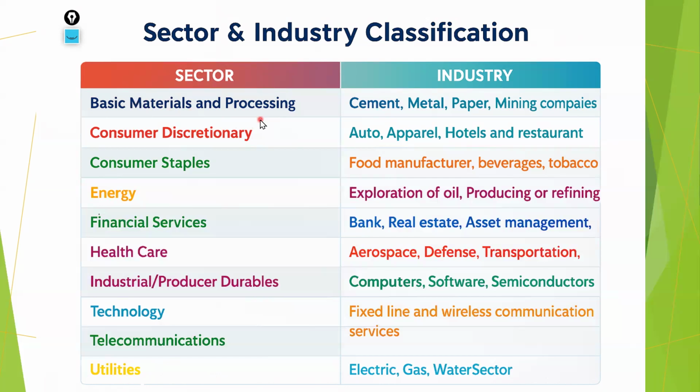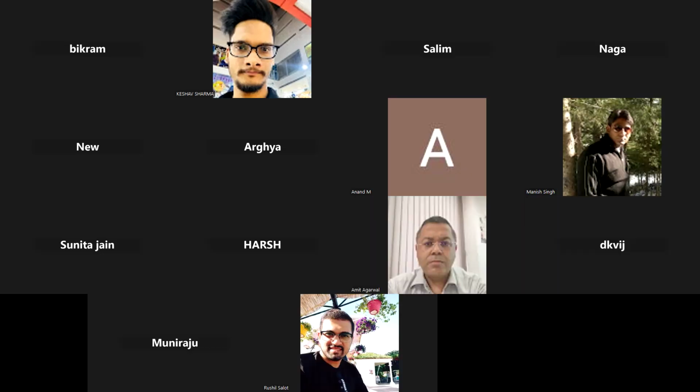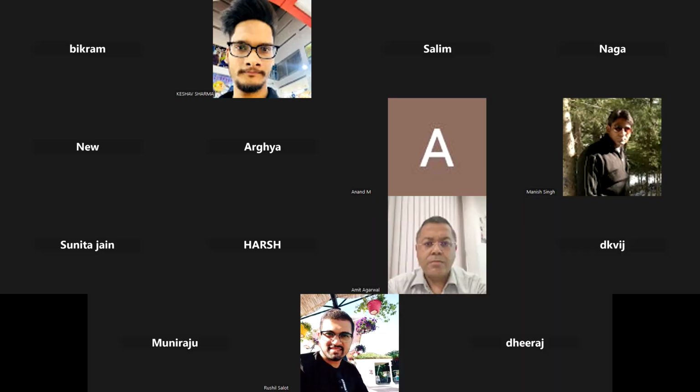Before going into the sector analysis, I want to show you on which website you can find these economy indicators. There is a website called Center for Monetary Indian Economy.